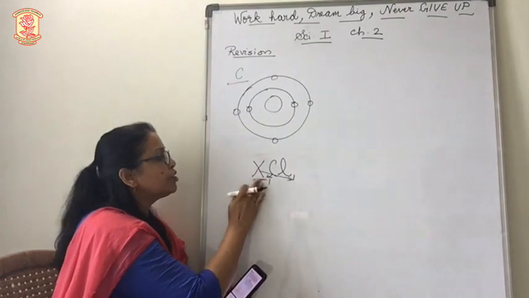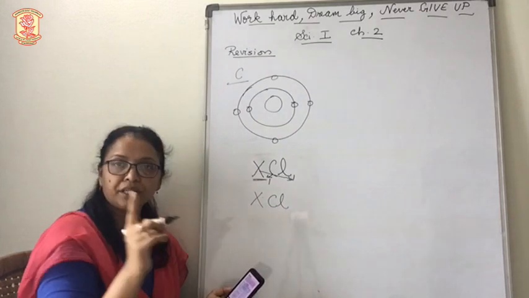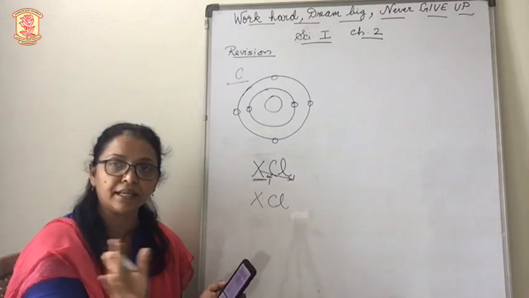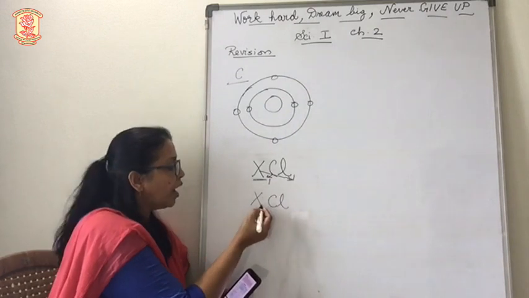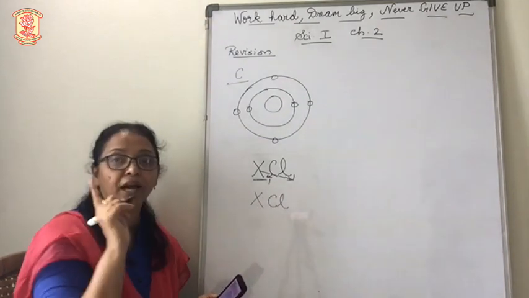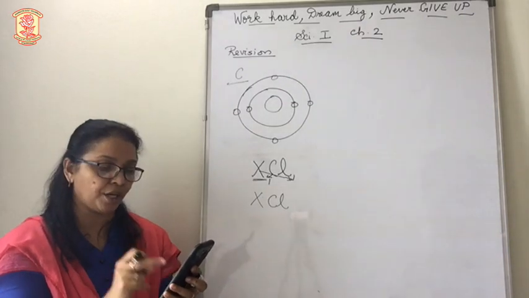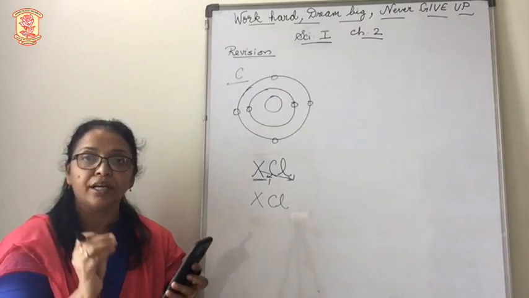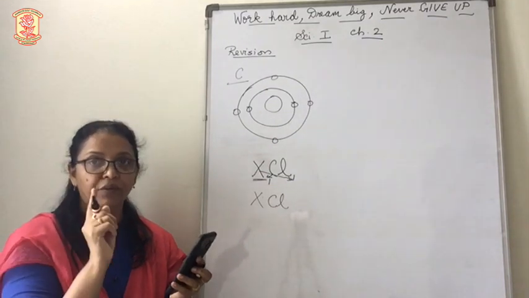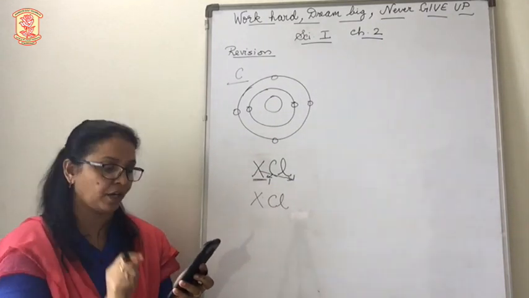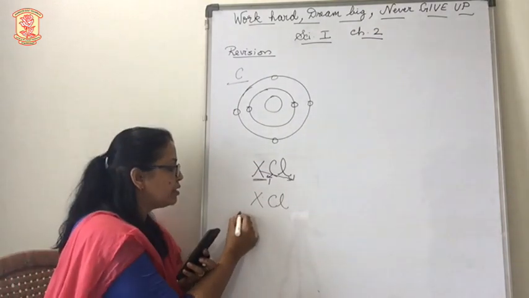Here there is no number. It is only written XCl. So when the valency is 1, we just write XCl. So this will be a metal which has valency 1. Out of sodium, magnesium, aluminium and silicon, which one will have valency 1? The one which is a group 1 element. And which is that group 1 element here? Sodium. So the answer is sodium.